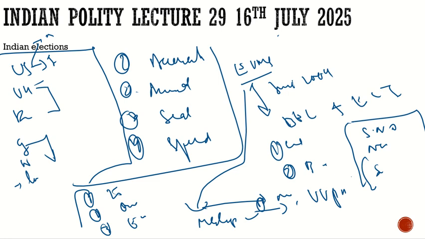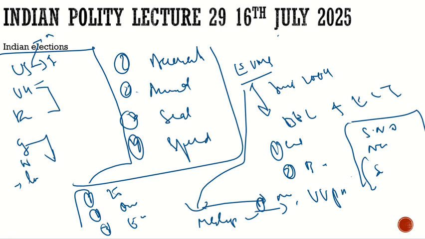Then there is another question, that EVMs violate secrecy. How do they violate secrecy? When the counting is happening, the candidate is watching the counting and comes to know which constituency has voted less for him and which has voted more for him.